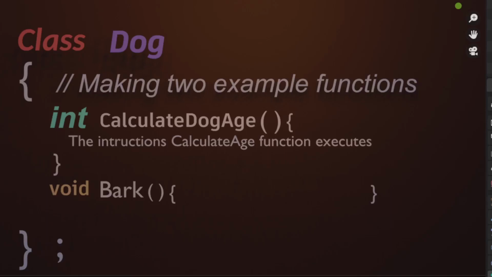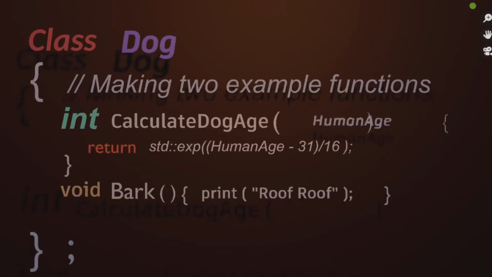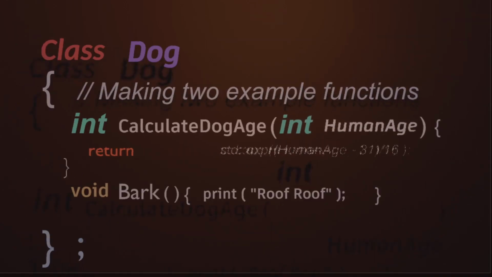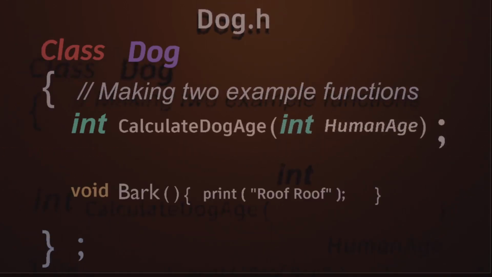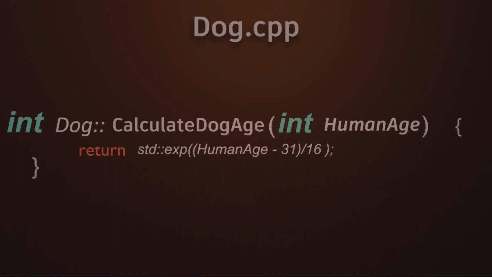The instruction the function performs can be anything from printing something to the screen to some really complicated math equation. Since I'm trying to calculate the dog age given the human age, that would mean that our function would therefore accept a human age as its argument. I have my function inside my noun, but most commonly what you will see is a function prototype in the header file, and the actual piece of code it runs will be stored in the C++ file.